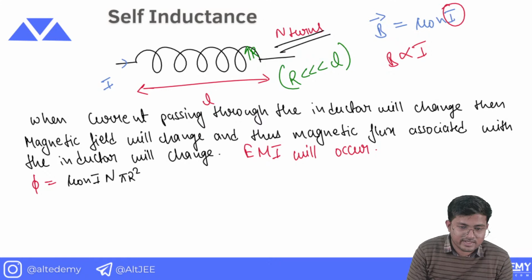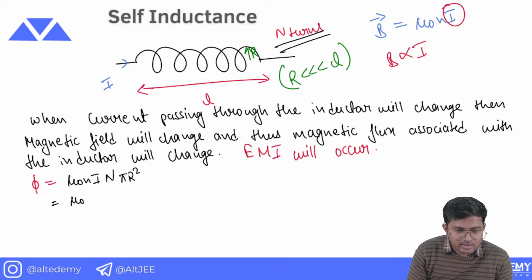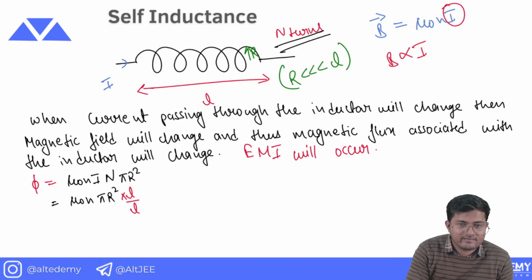Great. Now we can rewrite it in a different form. Mu naught N, and this is pi r square. Let me multiply it by L and divide it by L. Then we have our N here and current here.